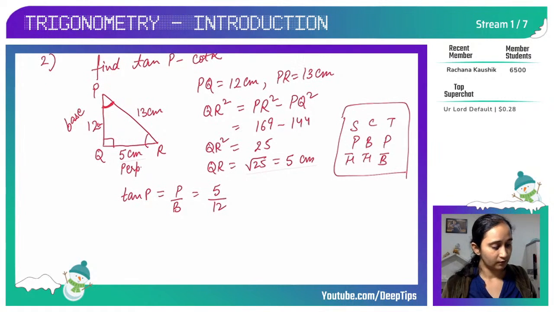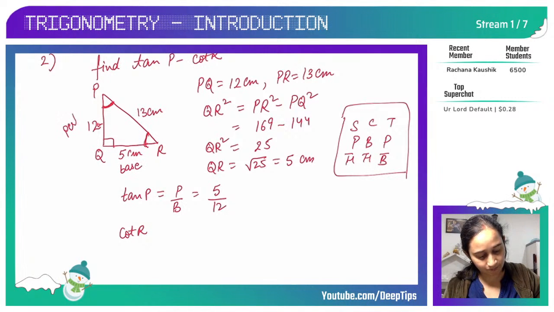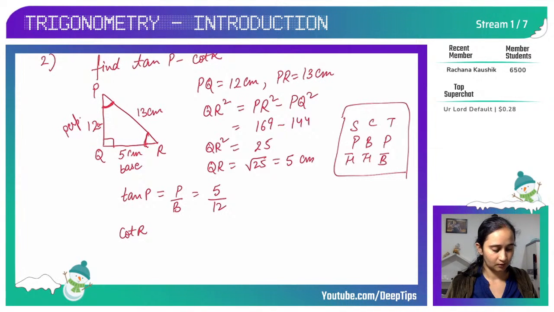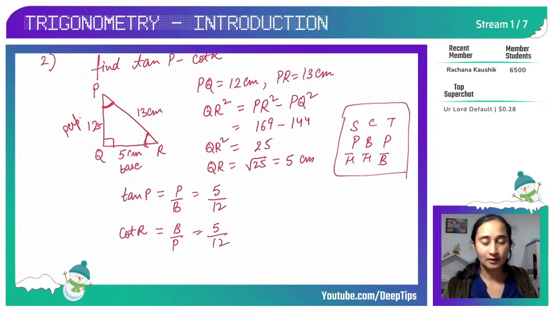Okay. Now we have to find cot R. Now when I am saying angle R, that means my base will change because now I am looking at this angle R. So this is my base. And this becomes my perpendicular. So cot R is the reciprocal ratio of tangent, correct? So this is base upon perpendicular. My base is 5 and my perpendicular is 12. So cot R value is 5 by 12.